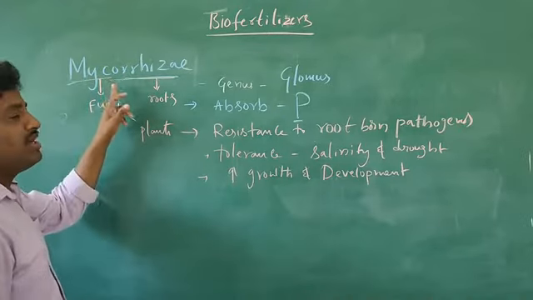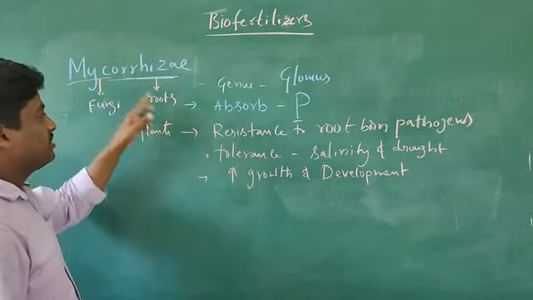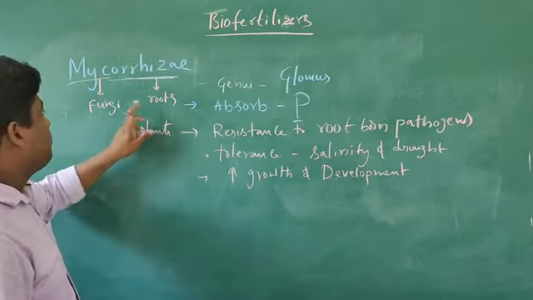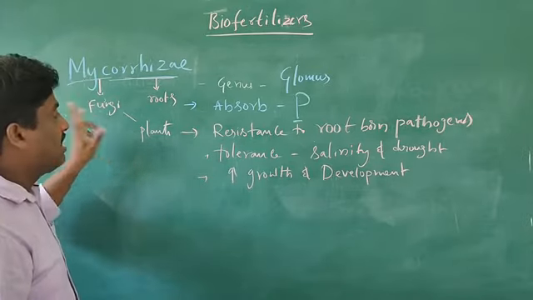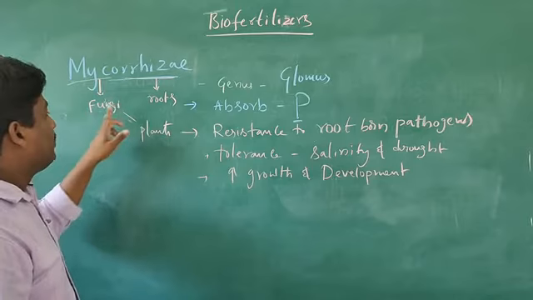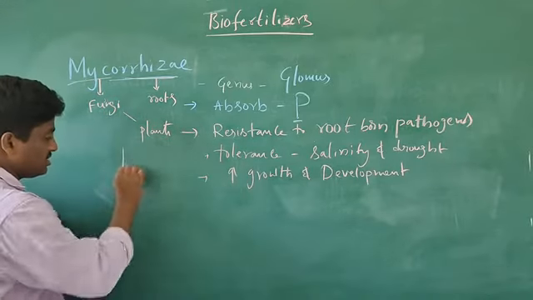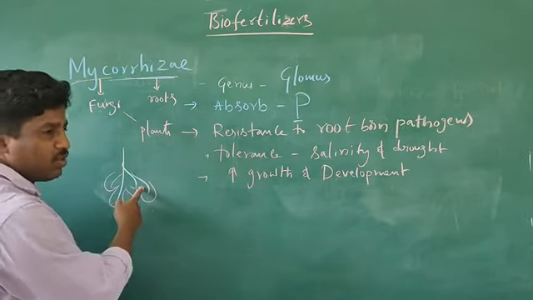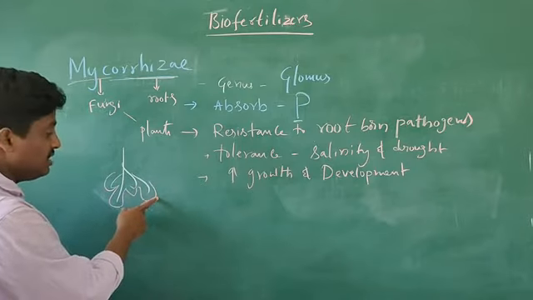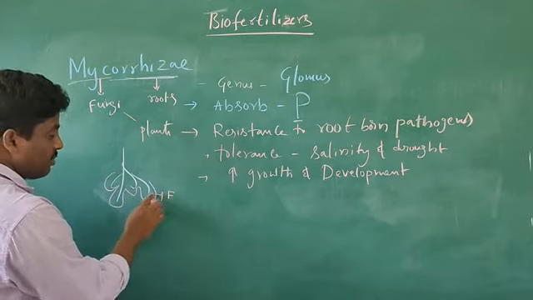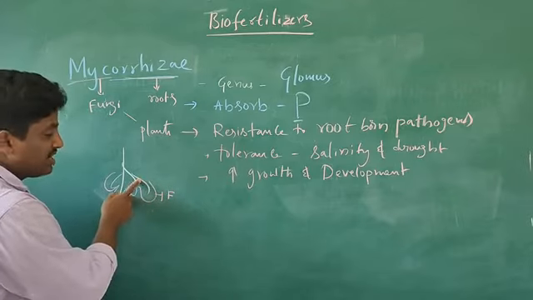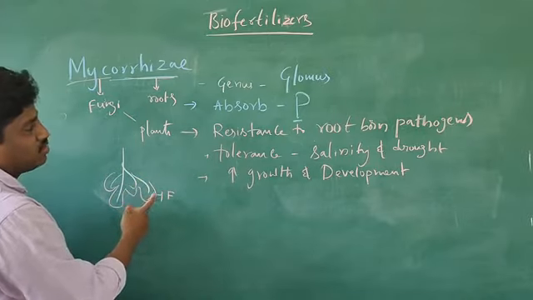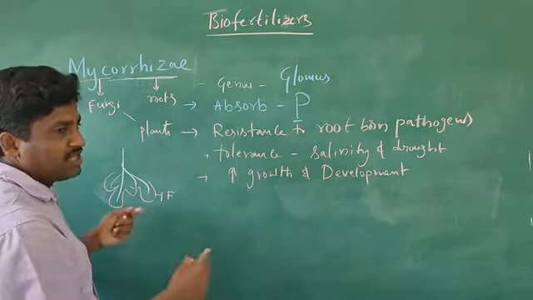Once again, mycorrhiza means fungi, rhiza means roots. So the fungi is associated with the roots of the plant. That's how we call it mycorrhiza. We already discussed this in first year. Here the root system is completely covered by the fungi, so the roots are not absorbing the water and minerals. The fungi supplies the water and minerals to the roots, and the roots supply the converted nitrogen content to the fungi. So both get benefited. Such association we call a symbiotic association.